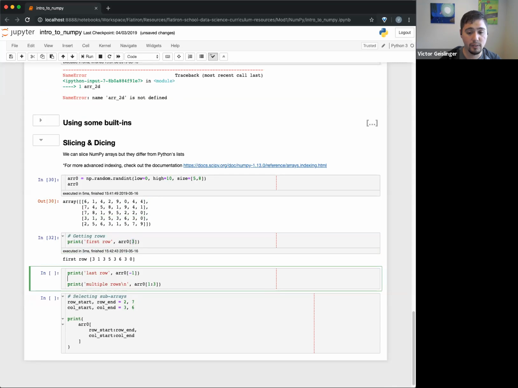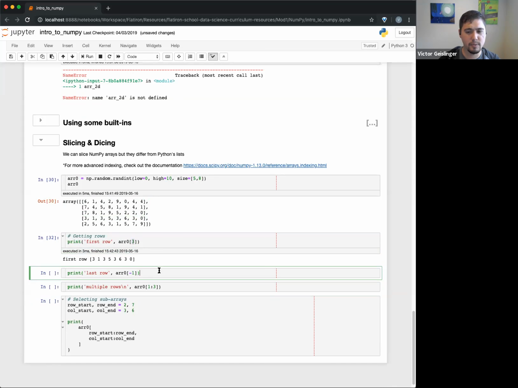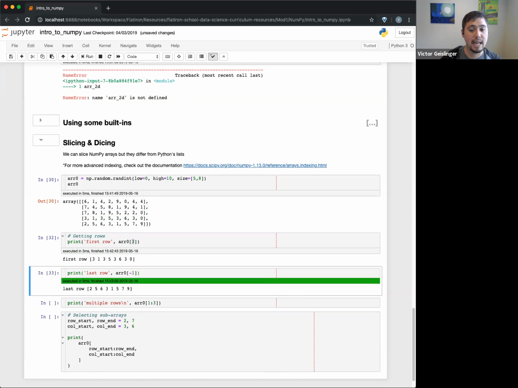Another one you can do, like I think I showed you guys before with a list: you can put negative numbers, and that will count from the very bottom. So I can get the last row, for example, right here. I can also do -2, which will give me the second to last row. So that should give me 3, 1, 3, 5, 3, 6, 3, whatever.